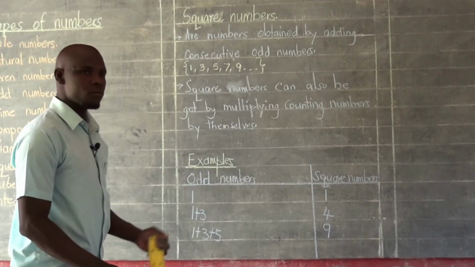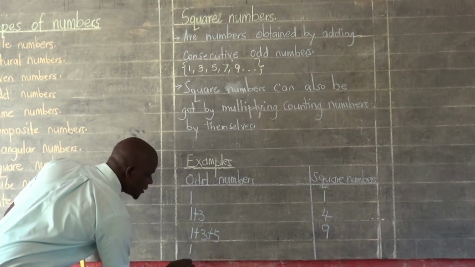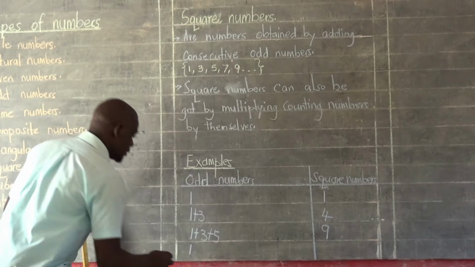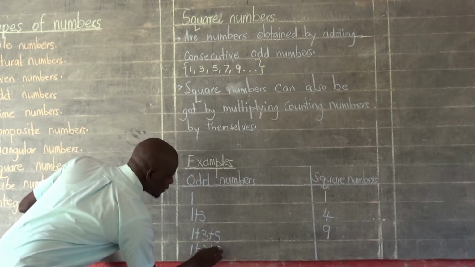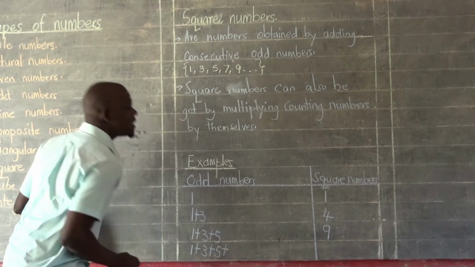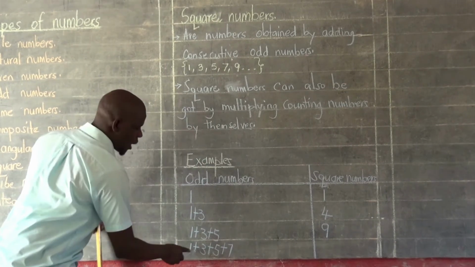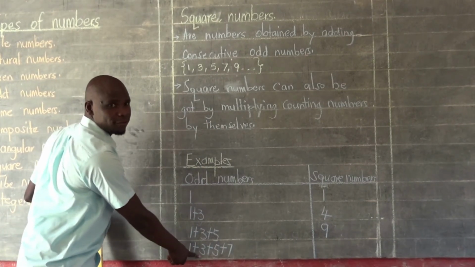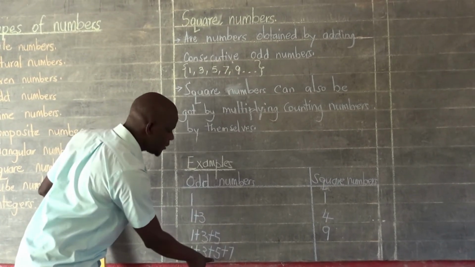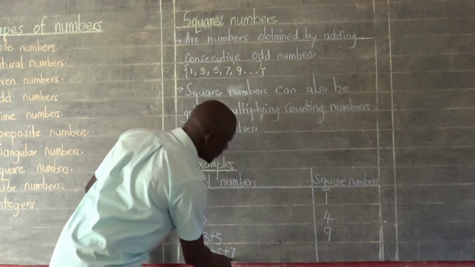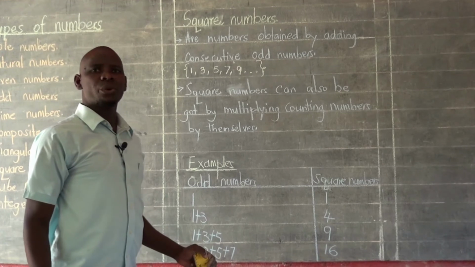Let's get one more. To get one more square number, we shall continue by adding these consecutive odd numbers. We shall add 1 plus 3 plus 5 plus the next odd number, which is 7. 1 plus 3 gives us 4. 4 plus 5 gives us 9. And 9 plus 7 gives us 16. 16 becomes our next square number.